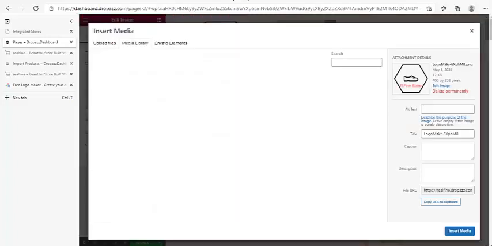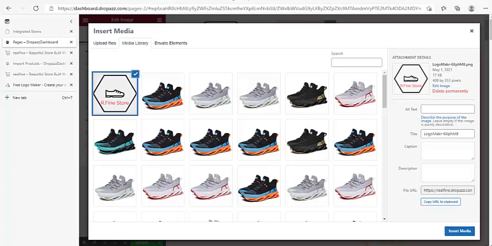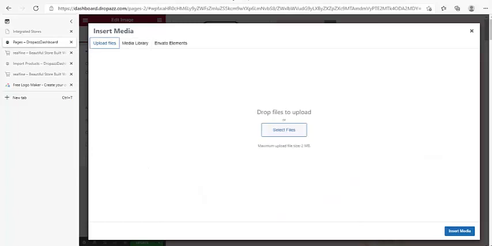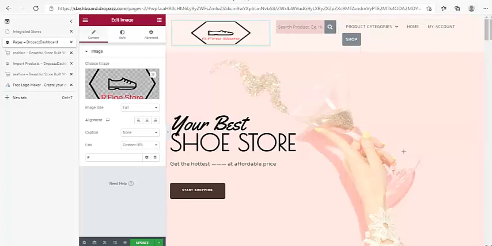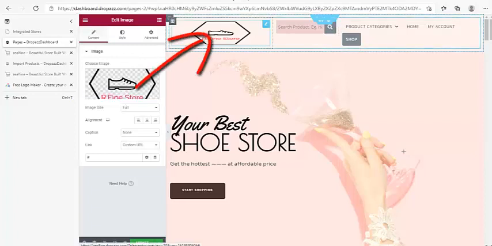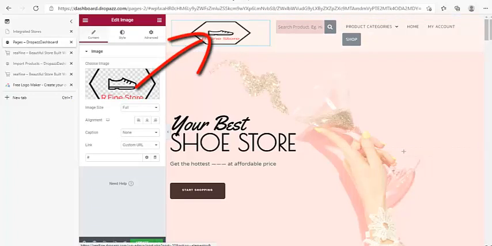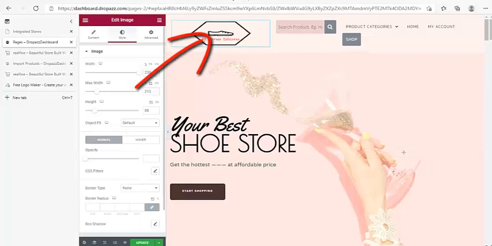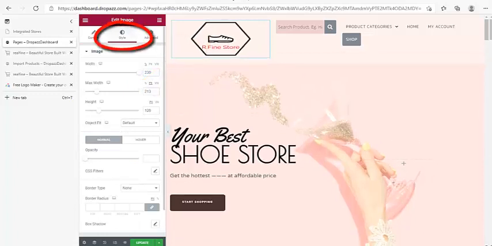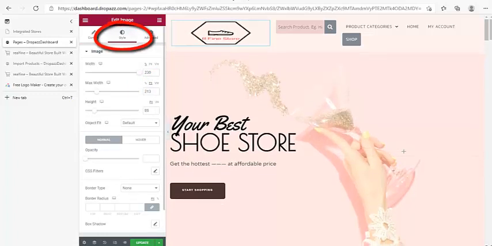So you click on the image which is the logo that was there, and upload the one you just created, which you downloaded to your PC. Click select file and then upload it. When you upload it, just insert the media, and then it will appear here. So you can resize it further. Go to style and resize it, make it bigger or make it smaller. Any one of your choice you can do.